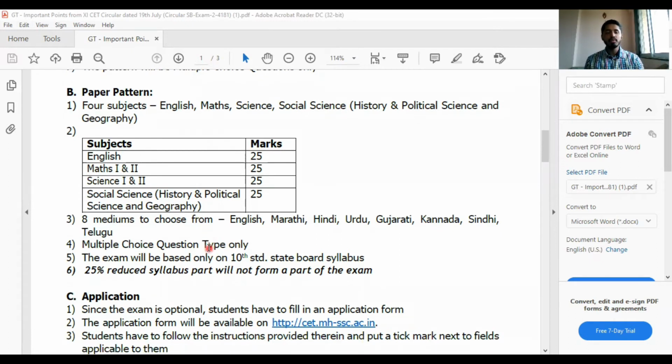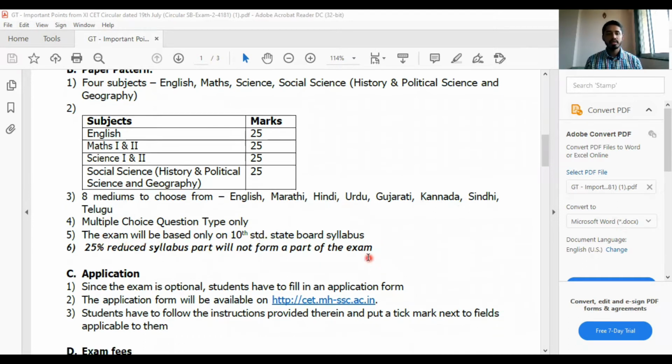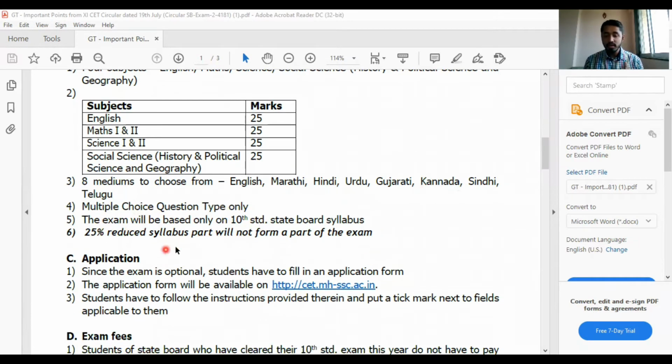As I told before, you have 8 mediums to choose from: English, Marathi, Hindi, Urdu, Gujarati, Kannada, Sindhi, Telugu. Multiple choice questions only. The exam will be based on the 10th standard state board syllabus. The 25% reduced syllabus, what was not there for you, that 25% won't be there for the exam as well. So CBSE and ICSE students, please see to it that you know about the 25% part that is excluded from the state board syllabus. You can also study only that.